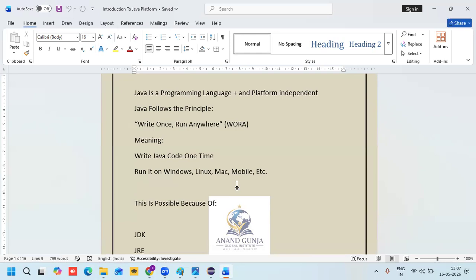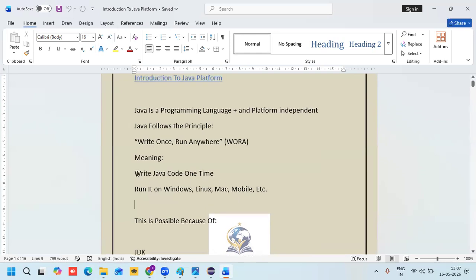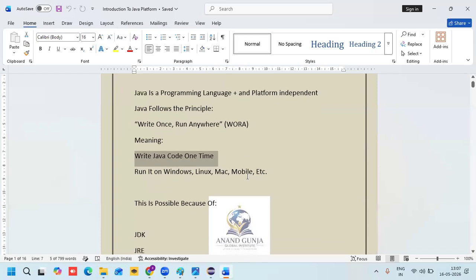For my neighbors, colleagues and friends, I am only Anand. I am not a different name for different people. Got my point? Same thing here: write once, run on any kind of operating system. That principle is called the WORA process.